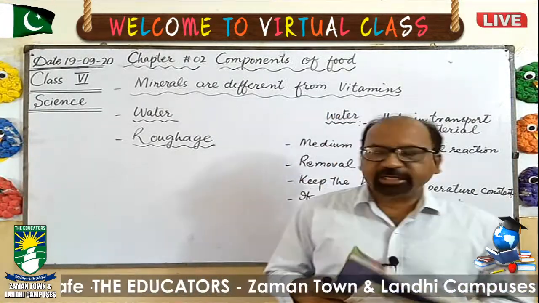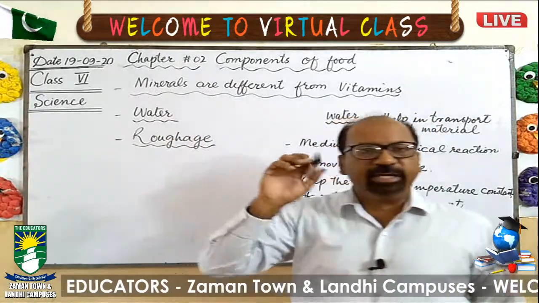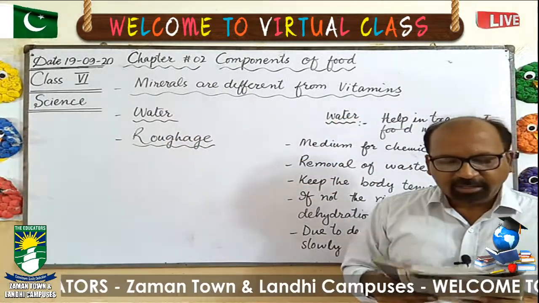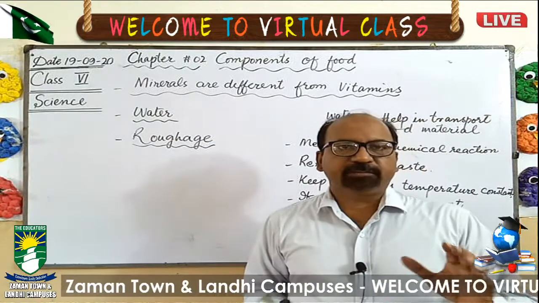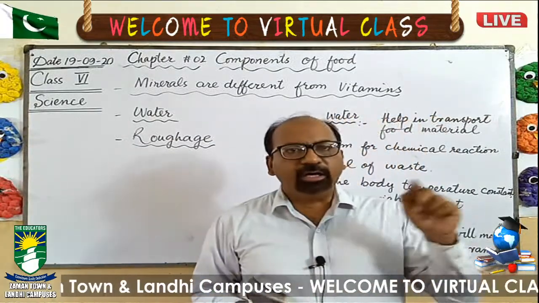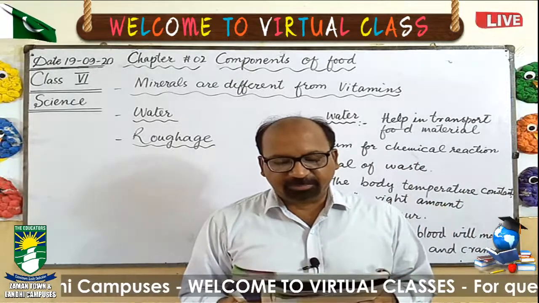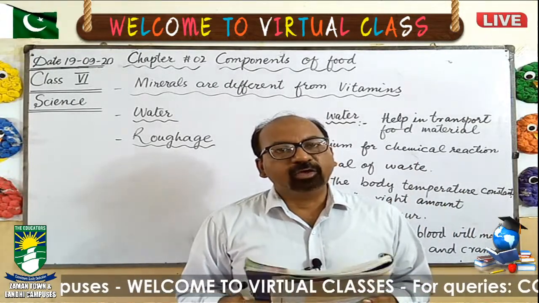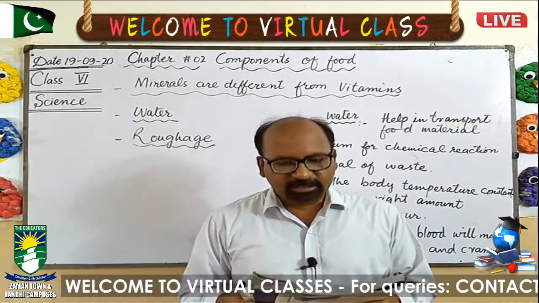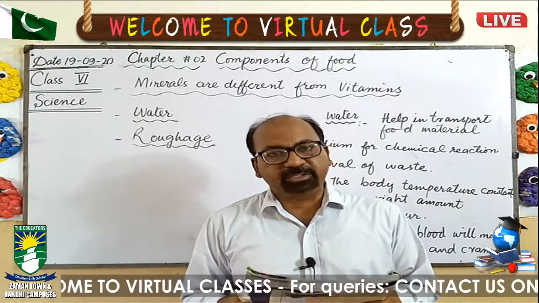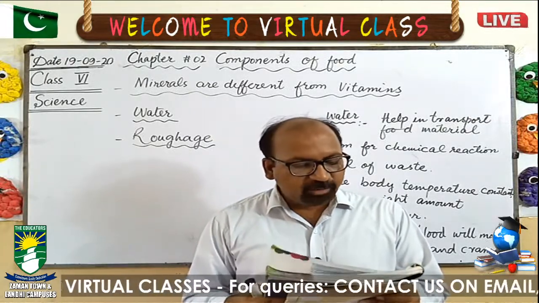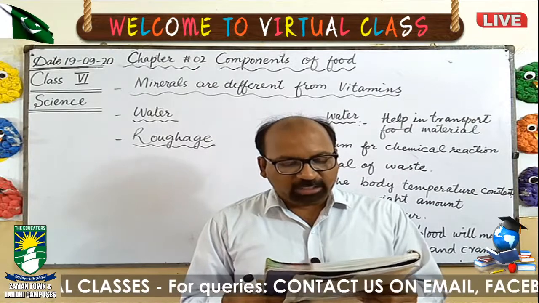Next topic is water. Water is very necessary for our body. Water is present in 70 to 75% of the earth, and in the human body water is present at 70%. The 70% of human body weight is water.